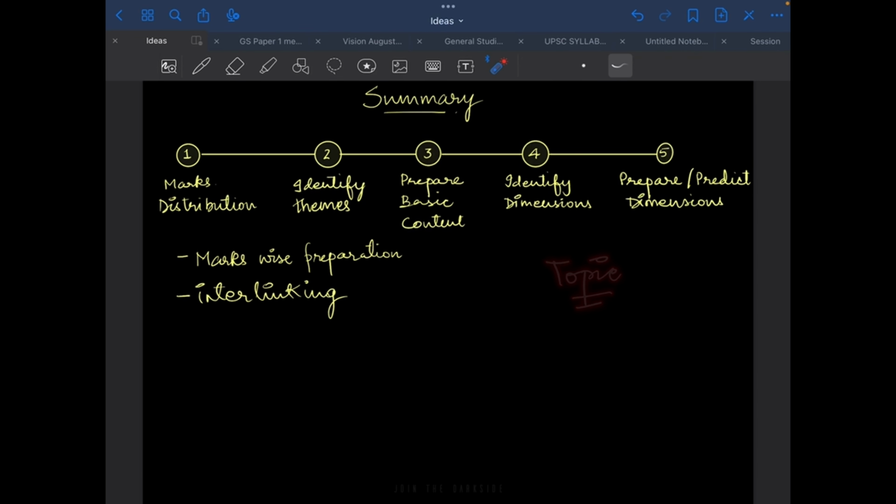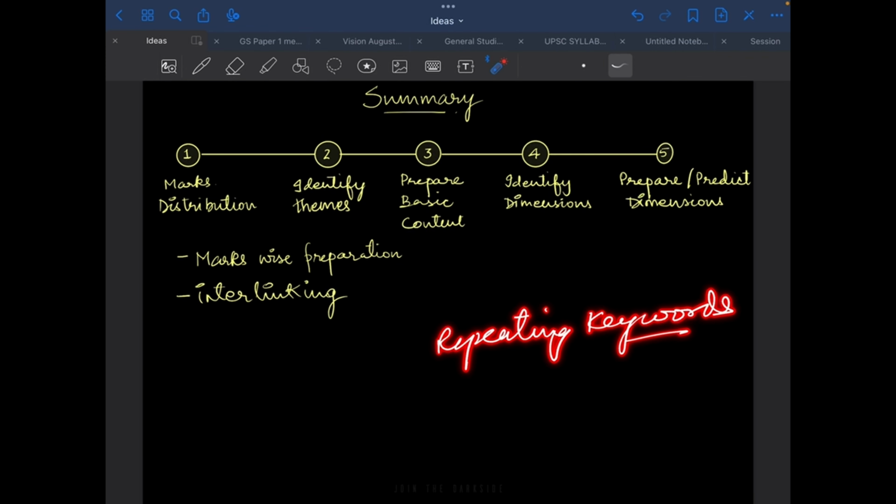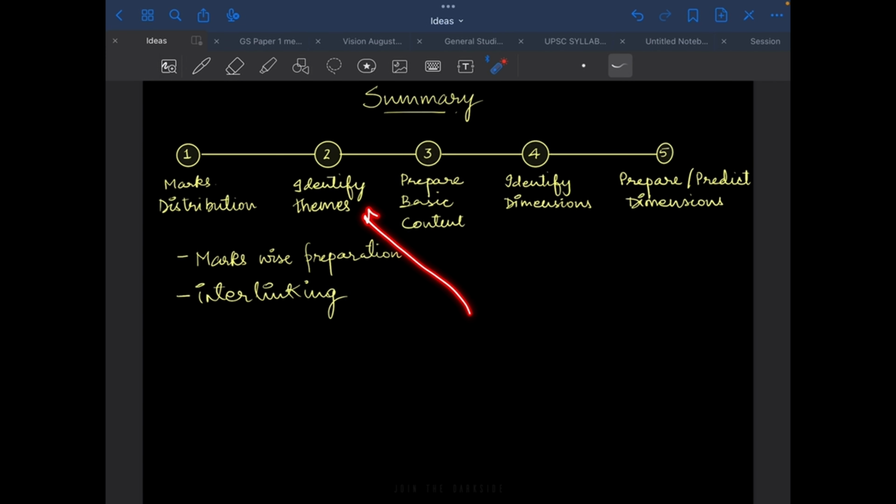Then there will be certain repeating keywords, through which we'll identify the themes, or the keywords from the syllabus. Then we will prepare basic content related to that. Whatever basic information we are able to find related to that topic, we will prepare it accordingly as very basic content.